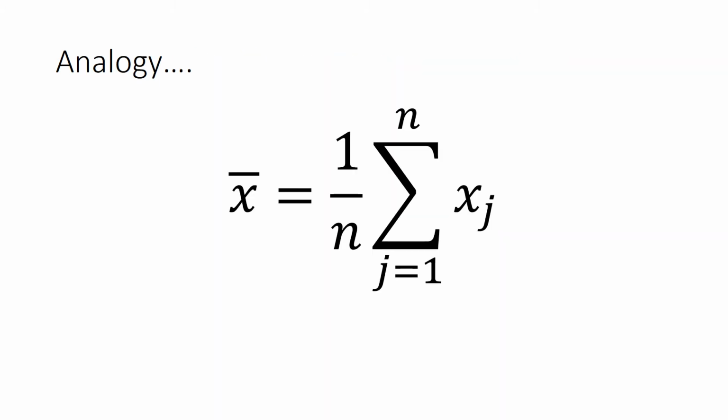Now, by way of introduction, if I ask you to calculate the average age of students in a class, what you would do is add up all the ages and divide by how many students there are, and that would give you the average age. In a statistical sense, that means we would be finding the mean, or x bar, and again what we would do is take each age, x sub j, add them up from 1 to n, and divide by how many students there are.